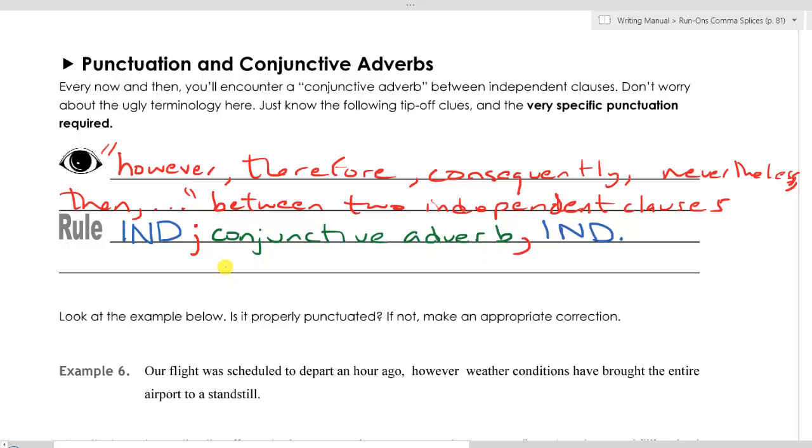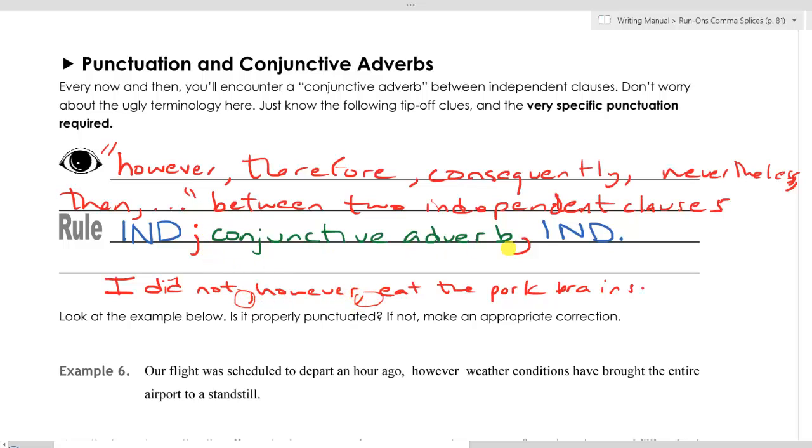Now keep in mind, you don't always have to have this pattern when you see a conjunctive adverb, because you could have a sentence like, "I did not, however, eat the pork brains." Notice that we just have two commas around this conjunctive adverb.